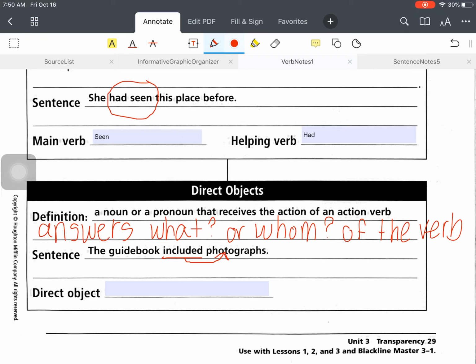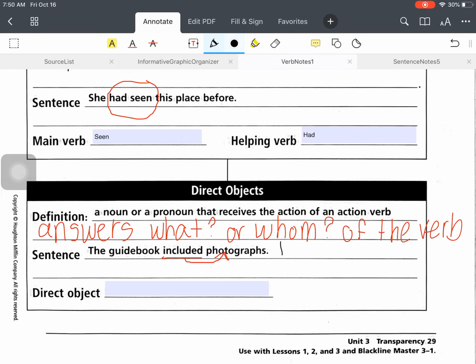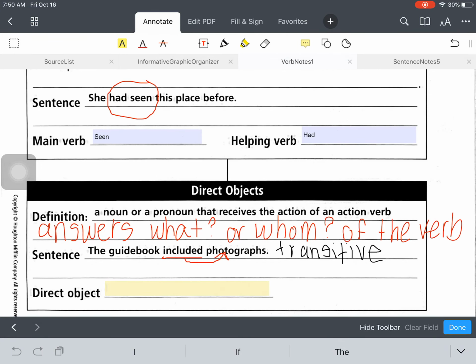If the verb has a direct object, that means that it is transitive. If it does not have a direct object, that means it is intransitive. And I'm going to give you an example of that, but first I'm going to go ahead and fill in the direct object, which is photographs.